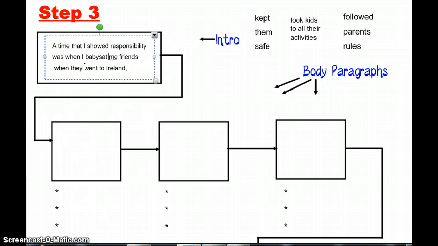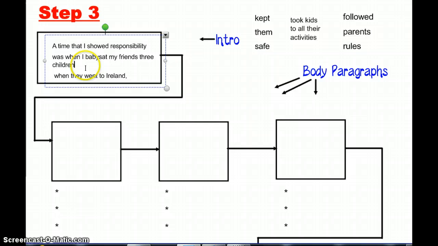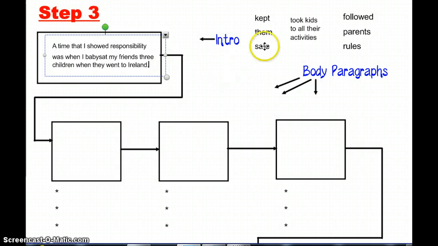So maybe I could say a time that I showed responsibility was when I babysat, let's see, how can we say that? My friend's 3 children. Whoops. When they went to Ireland. Okay, I think that's good detail for now. So over here, you're going to see that I kept them safe, I took the kids to all their activities, and I followed the parents' rules.